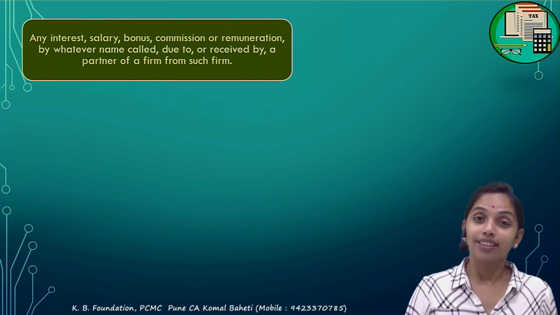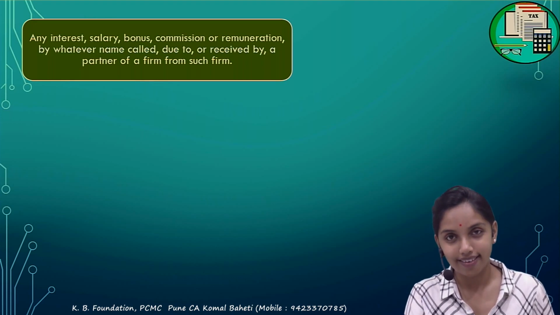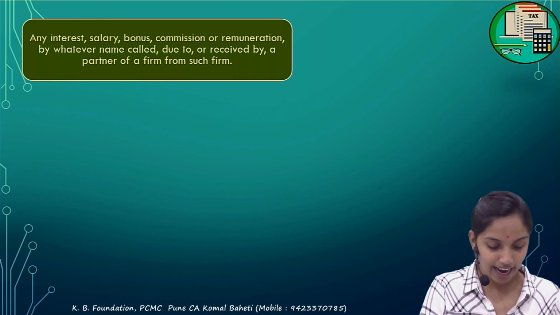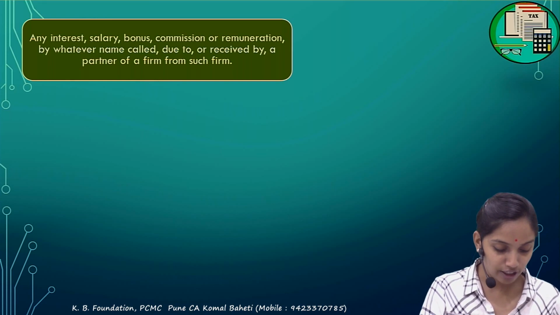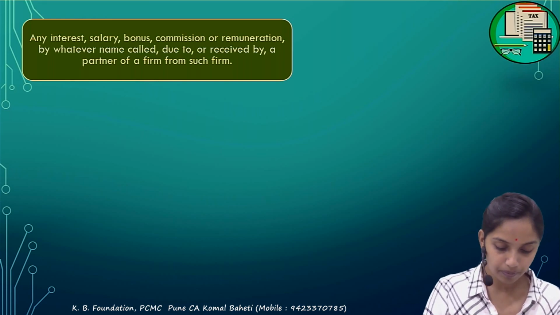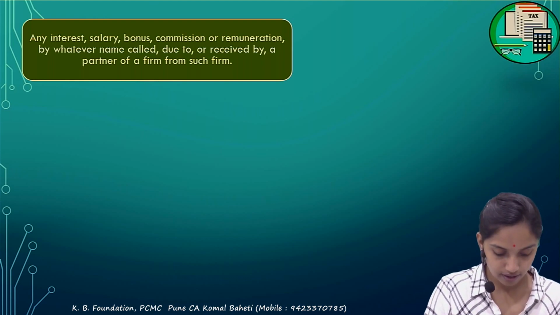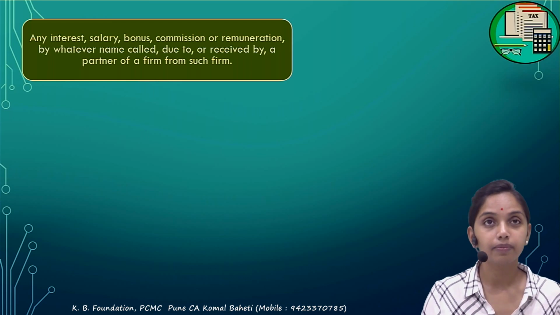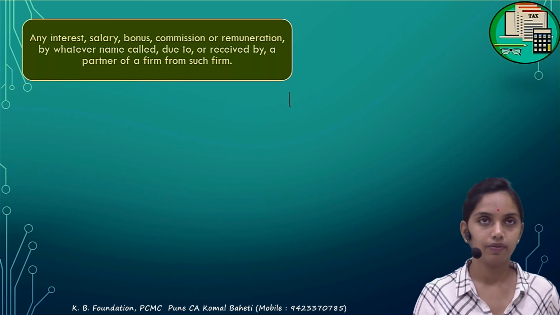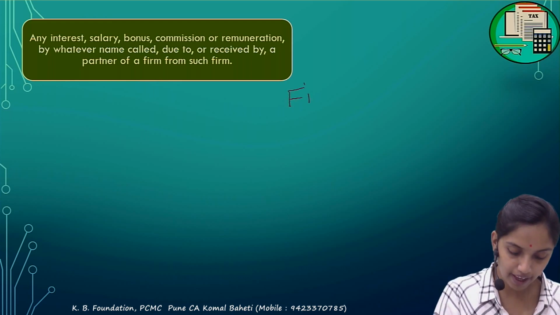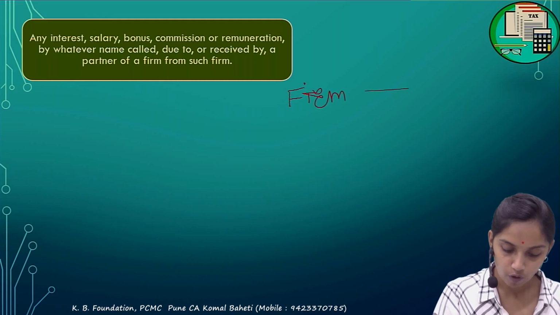Now, this is taxable in the hands of the partner. So, try to understand what the treatment is in the hands of the firm. There is a firm, and now the firm is paying, what are the things?